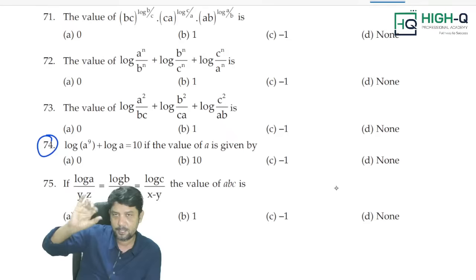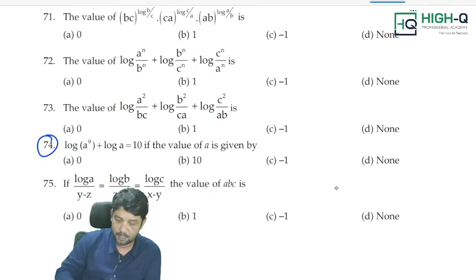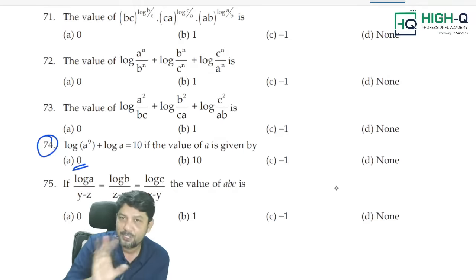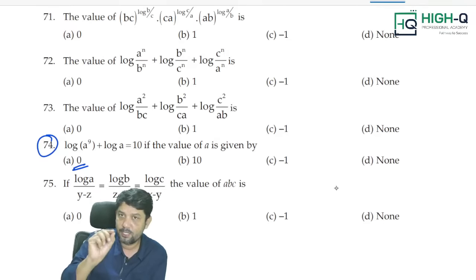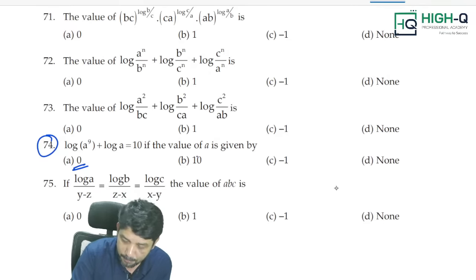One method is the trial and error method. That is the best method you will feel. See, 0 will never come as the option, so please leave it. Now I'll tell you. Whenever log problems come, always give importance to 10. So first you check whether 10 works or not.